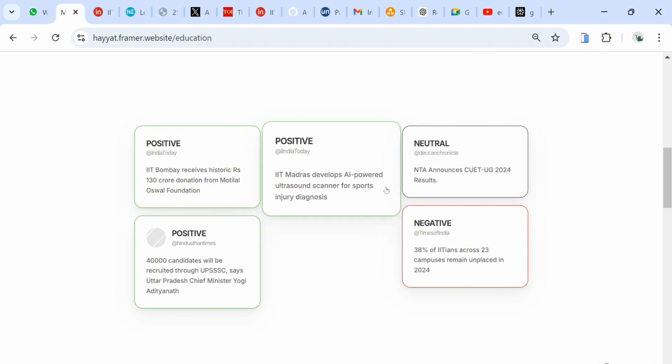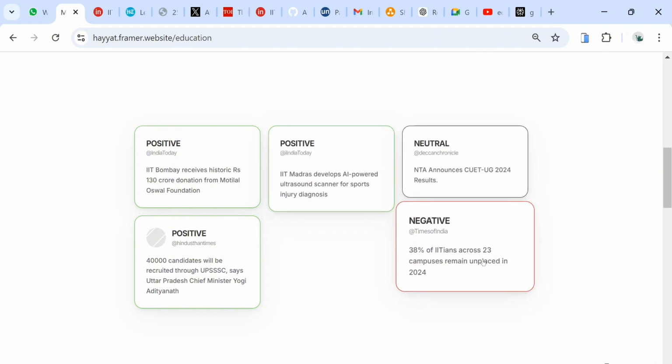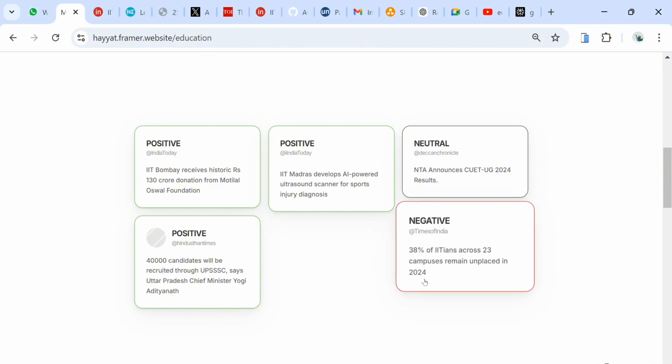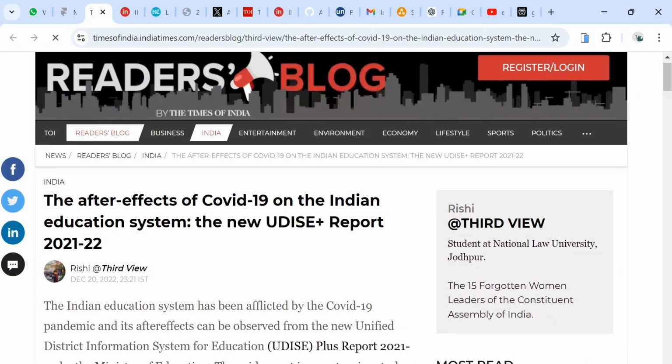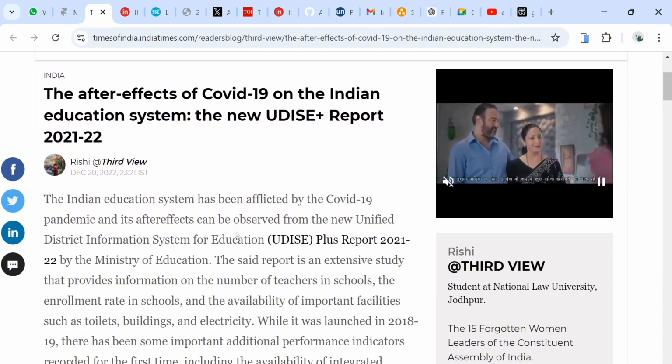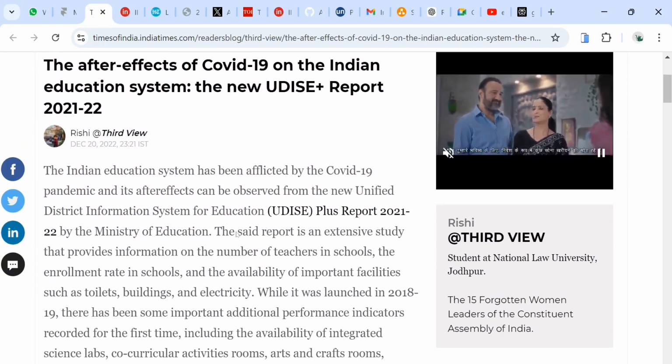These are collected from news channels, and the negative news is from the Times of India: "30% of IITians across 23 campuses didn't get placed in 2024." If we go there, we'll be directly linked to the original website.